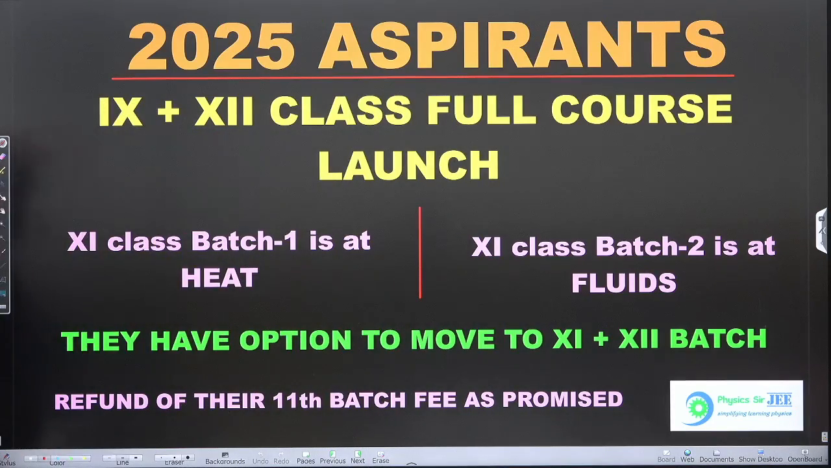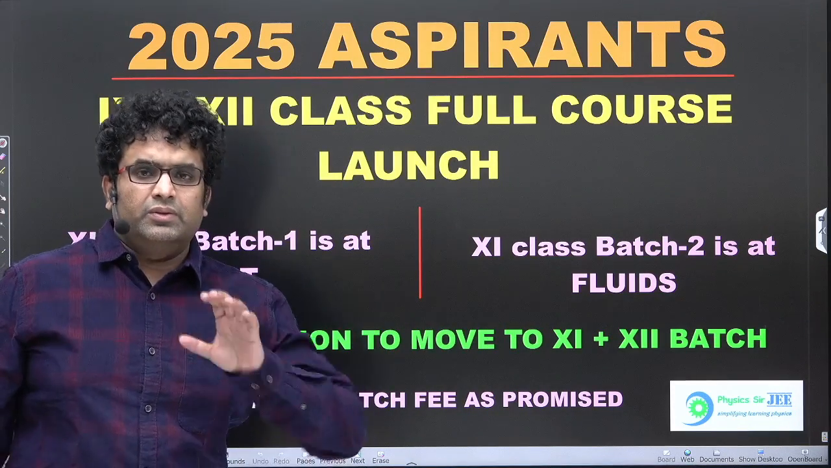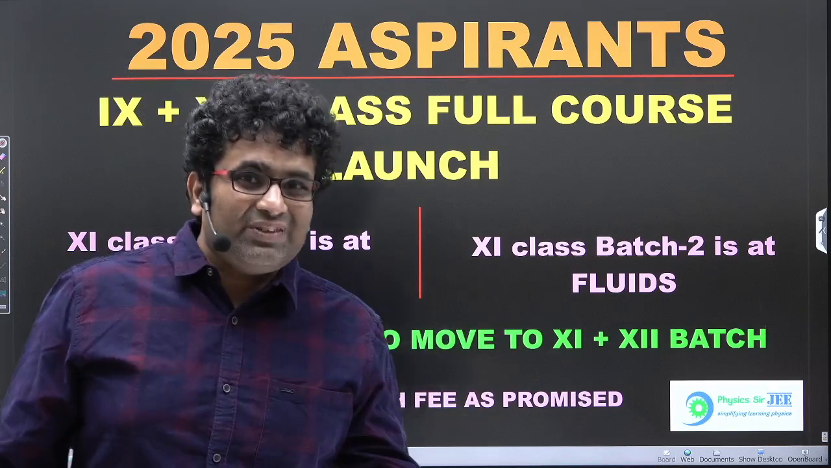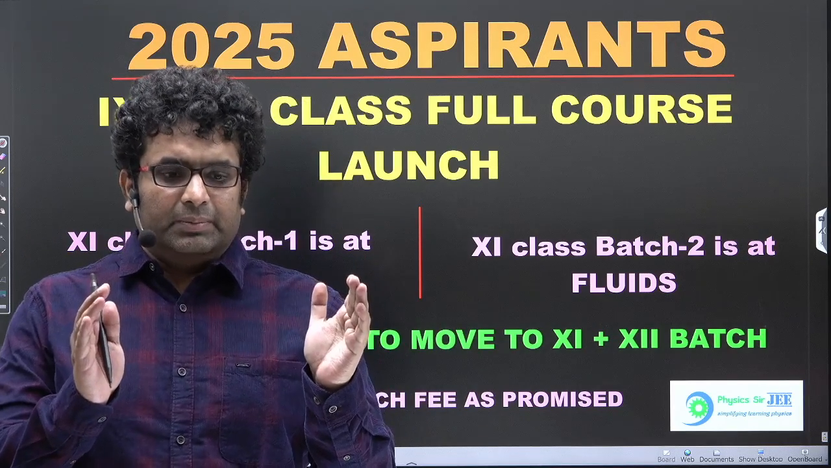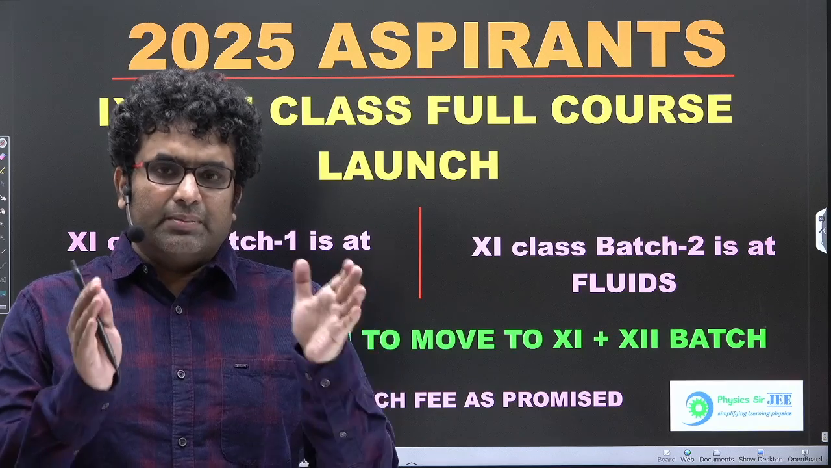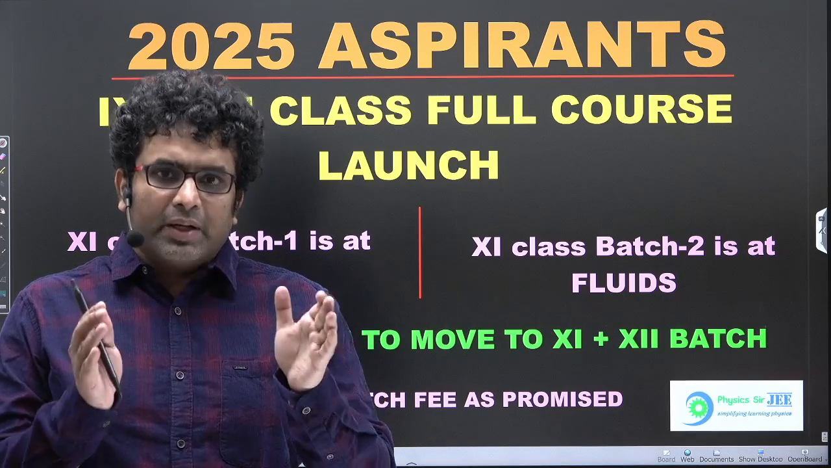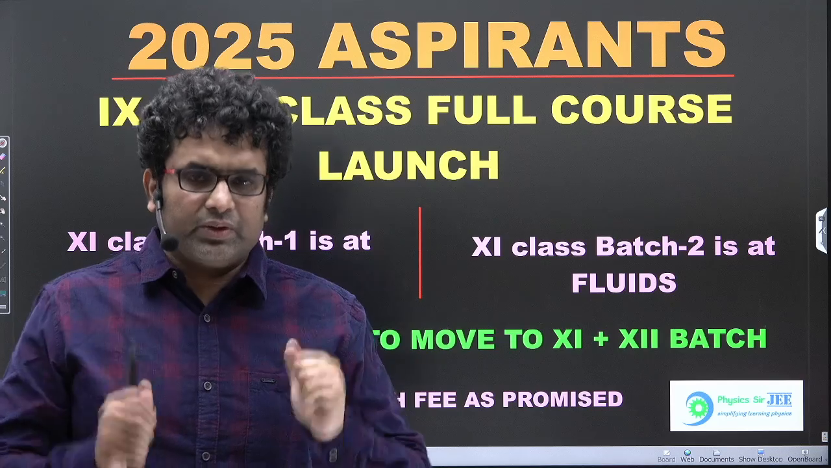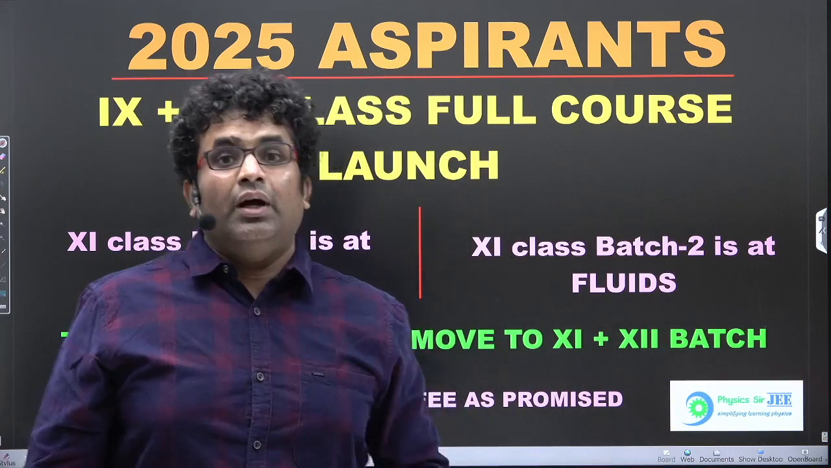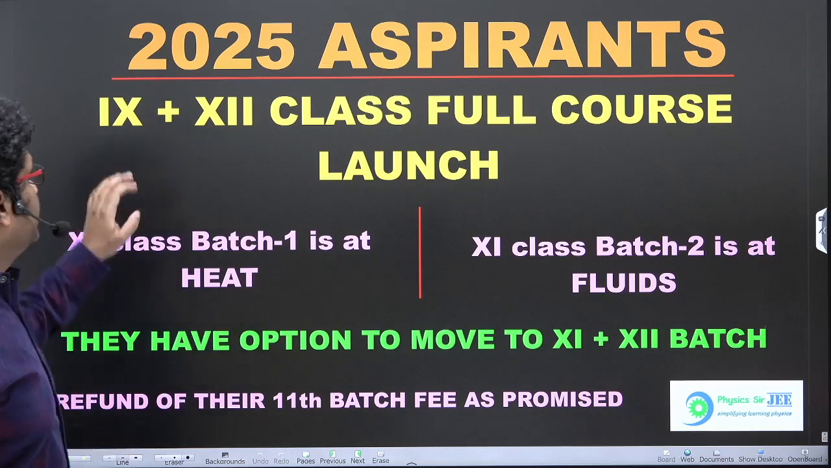So let me launch the 2025 detailed course. 11th plus 12th will have one course. That means the entire 11th plus 12th syllabus would be run simultaneously, in parallel. That is the 11th plus 12th syllabus course, and there is a 12th syllabus course that we'll be launching. So 2 courses today. Already the 11th syllabus course has been launched.